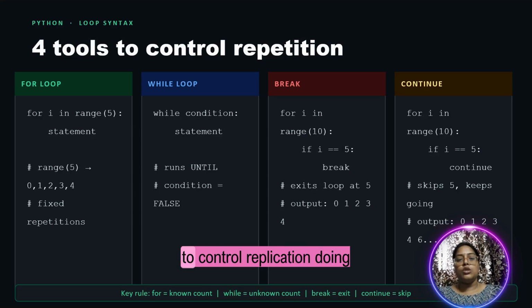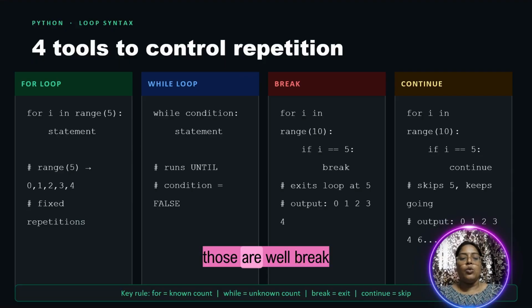There are 4 tools to control repetition, doing an action repeatedly. Those are for, while, break and continue. So without further delay, let's go into the coding part or in depth of this concept.